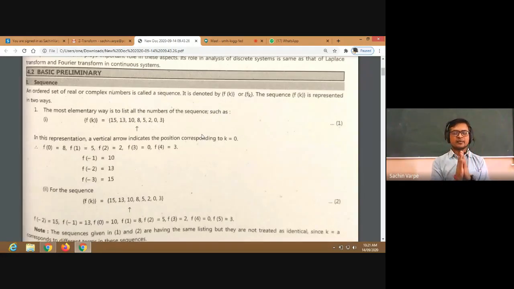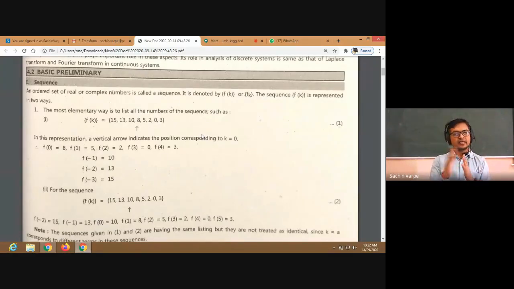So in the arrow representation, the particular numbers are given in brackets, and we are giving an arrow position to one of the numbers, and that arrowed position decides the zeroth position, isn't it? If we consider the number line, then all the numbers right of 0 are positive, and all the numbers left of 0 are negative reals.